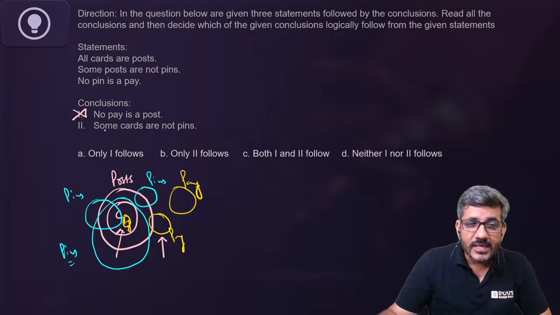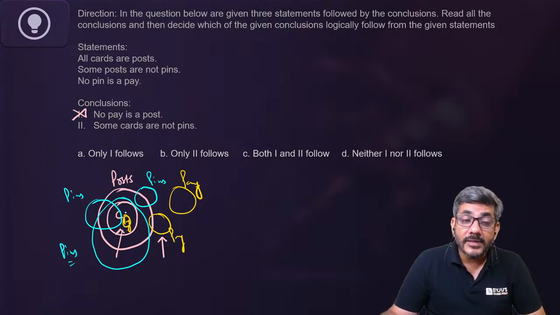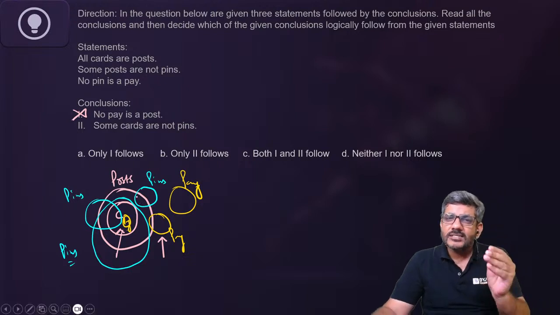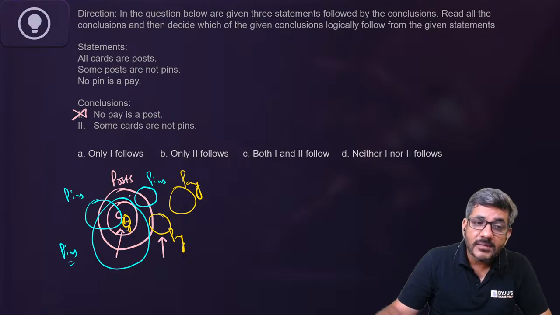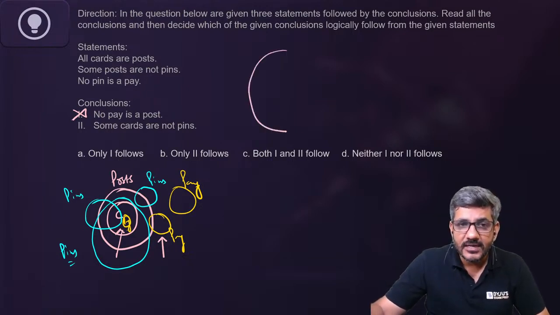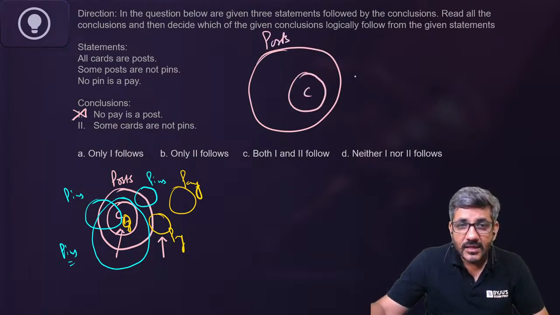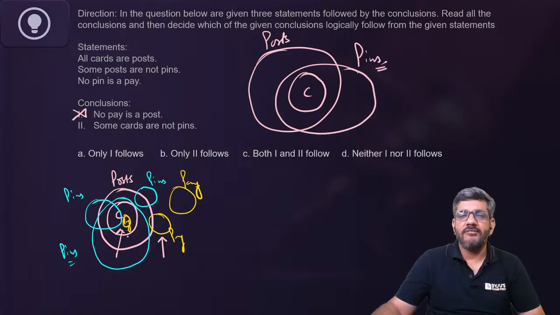Second, some cards are not pins. Can I say some cards are not pins का क्या मतलब है? If some cards are not pins, that means कुछ cards ऐसे हैं जो कि pin नहीं है, but all cards might come inside pins. Isn't that a possibility? Let me just show it to you. This is posts. These are cards. And these are pins. ध्यान से देखिए, does it satisfy everything or not?